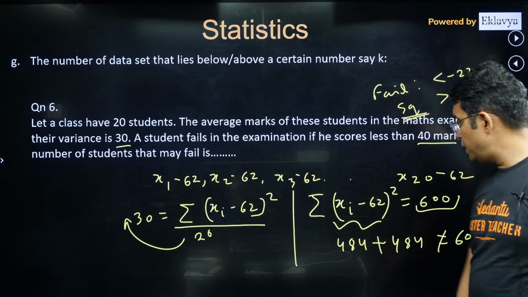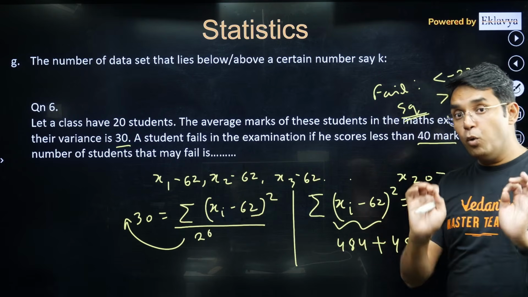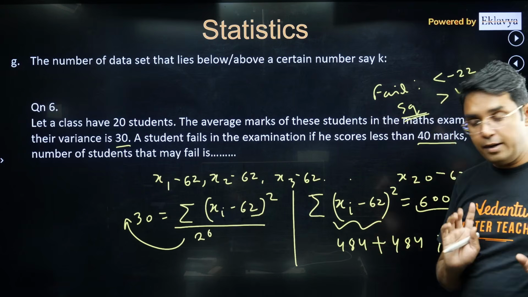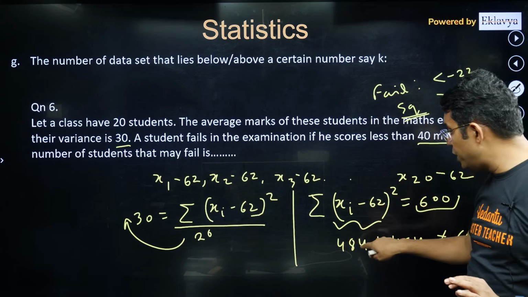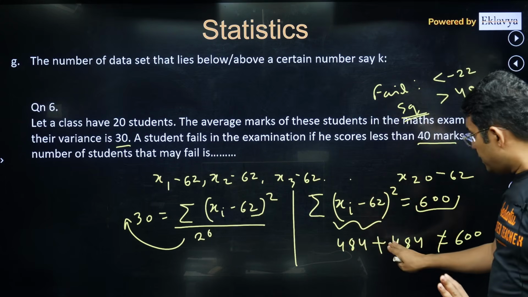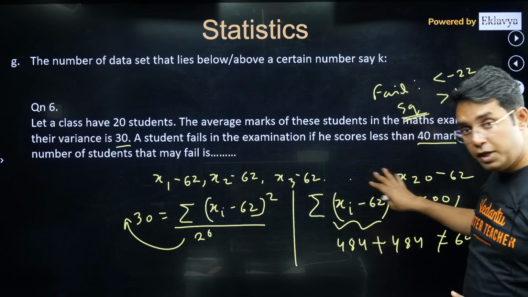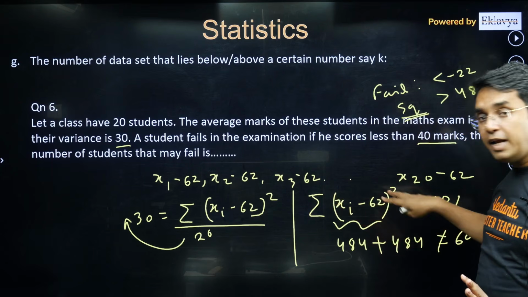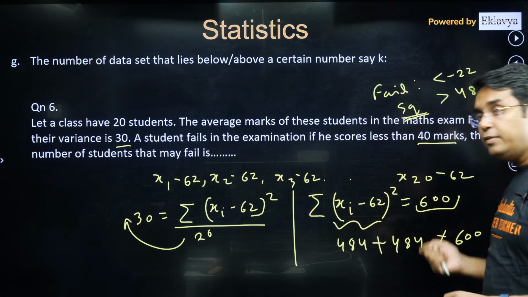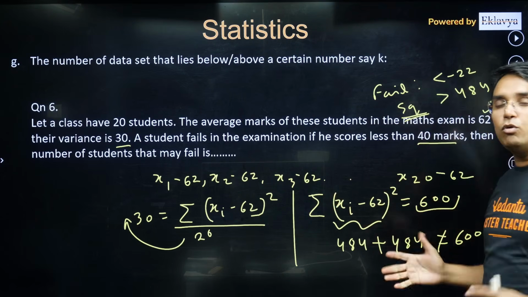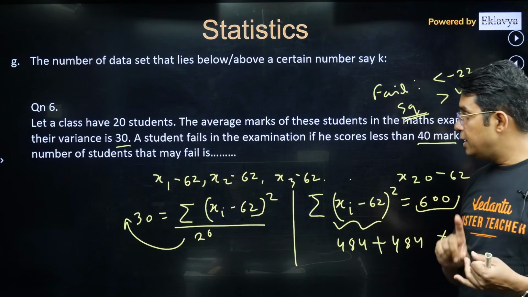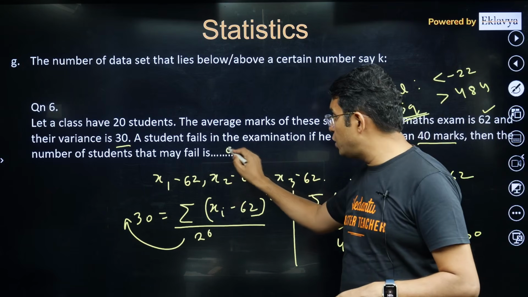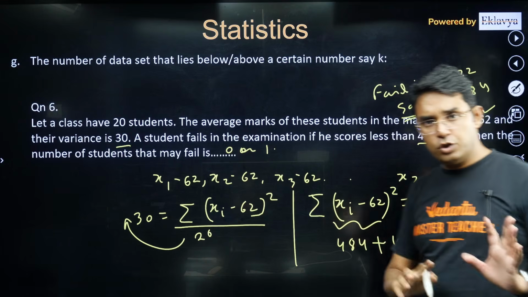So what is the conclusion? The conclusion is that at most one student failed, because if one student failed, then this data value will be 484 or bigger, and the squares of the rest of the 19 data values will be such that the sum becomes equal to 600. I hope you are getting what I am saying. So here the number of students that may fail can be 0 or can be 1. It can be 0 also.